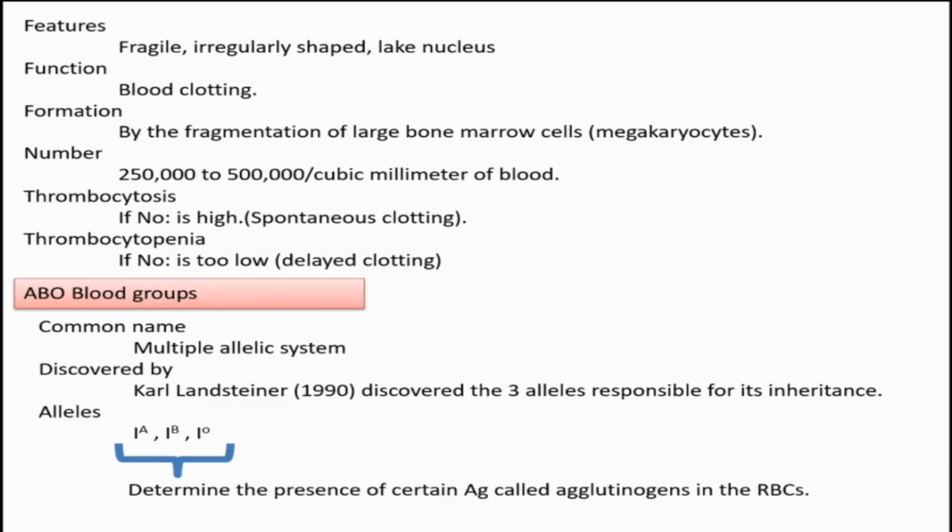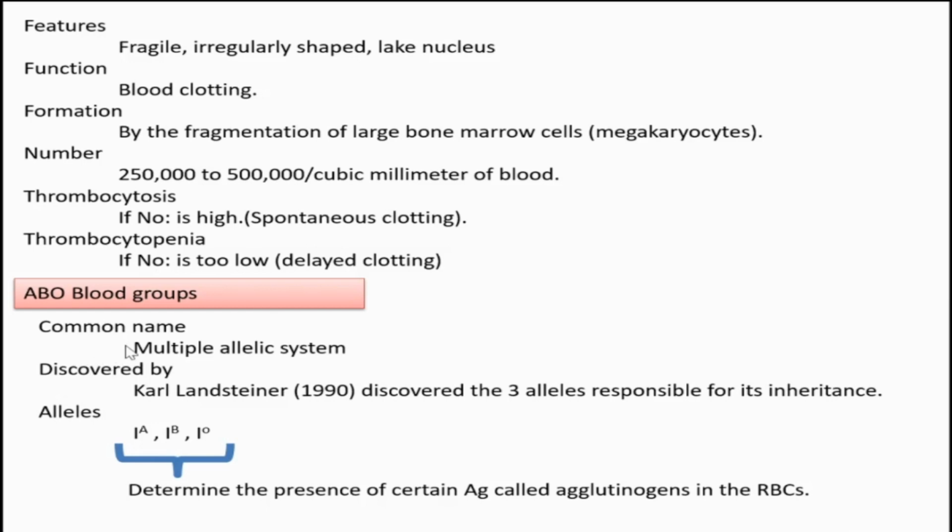Before the Onam holidays, we finished up to different types of blood cells, WBC, RBC, different types of WBC. So today we are going to see which are the different types of blood groups that exist in our body.